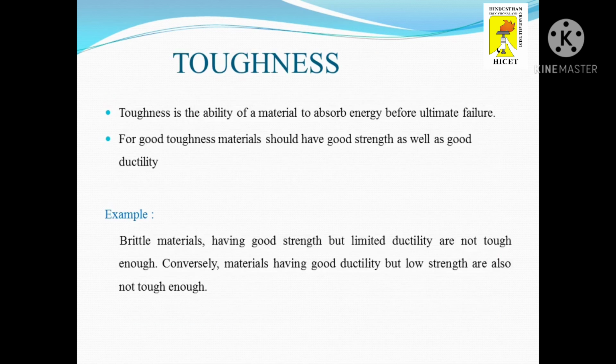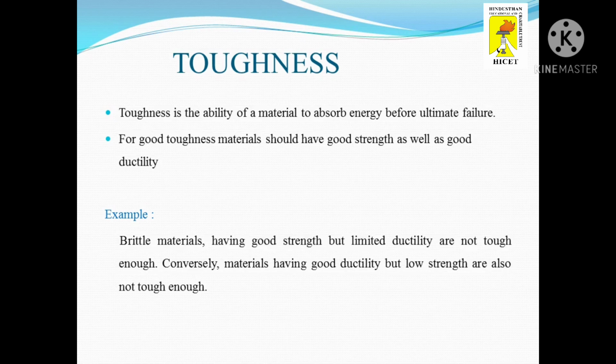Next one is toughness. Toughness is the ability of a material to absorb energy before ultimate failure. Materials which can absorb more energy before failure are considered tougher than another material which can absorb less energy. For good toughness, a material should have good strength as well as good ductility.